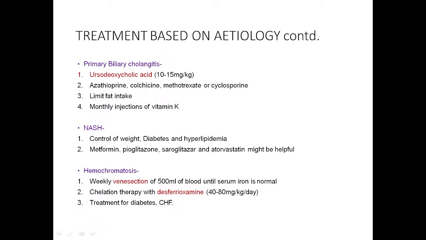Then in case of primary biliary cholangitis, UDCA, ursodeoxycholic acid, dose is 10 to 15 milligram per kg, that is given, and we can give few immunosuppressant drugs also like azathioprine, colchicine, methotrexate, cyclosporin. These patients will have fat malabsorption. So to prevent steatorrhea, we have to limit fat intake, and we have to give monthly injection of vitamin K, because these patients will have deficiency of fat soluble vitamins.